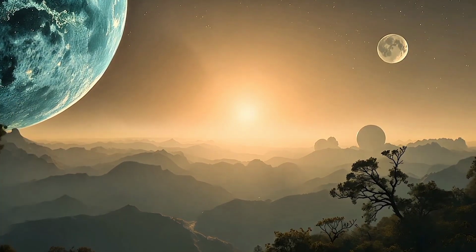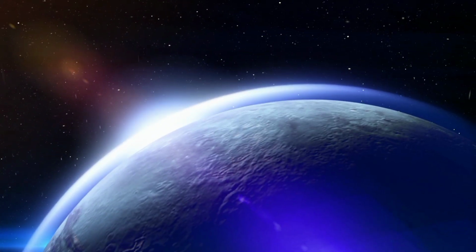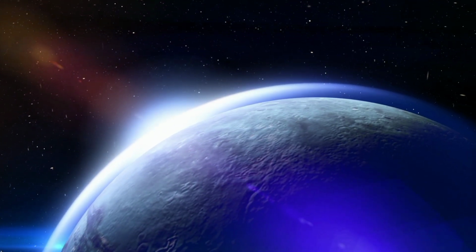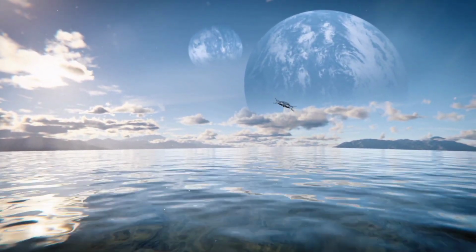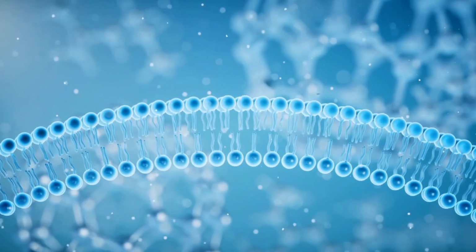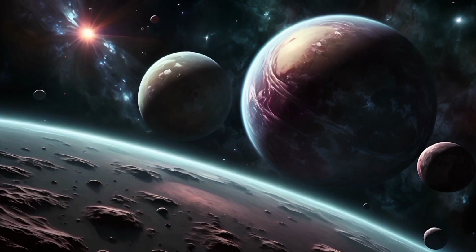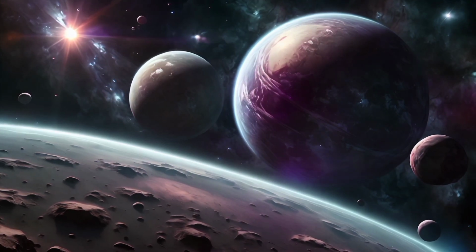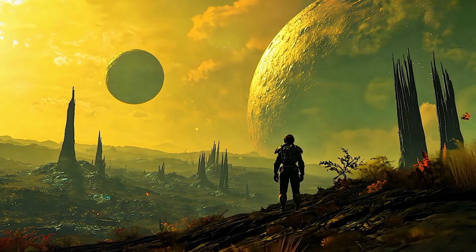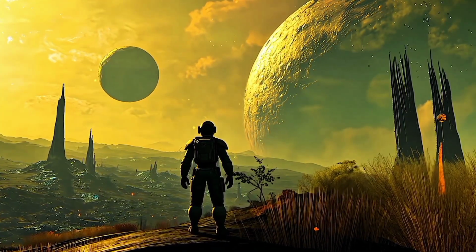Coming next is the average number of potentially life-supporting planets per star. This is where we have the idea of the habitable zone. It's the area around a star where temperatures are perfect for liquid water to survive, a main ingredient for life as we know it. According to existing statistics, researchers believe that 20 to 50% of stars have 1 or more planets in their habitable zone. That would mean tens of billions of potentially habitable planets in the Milky Way galaxy alone.